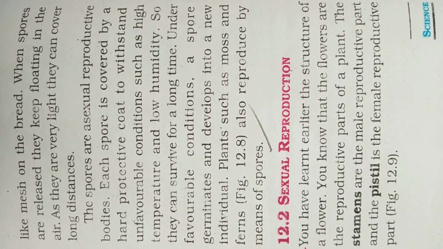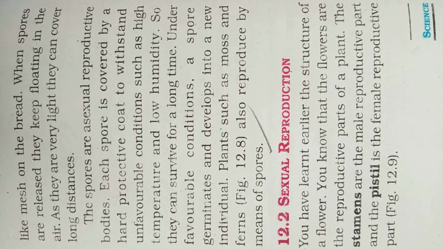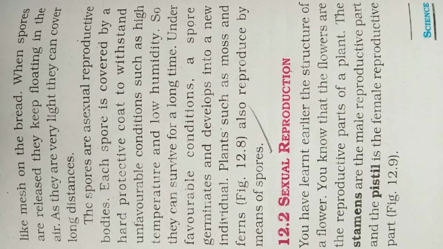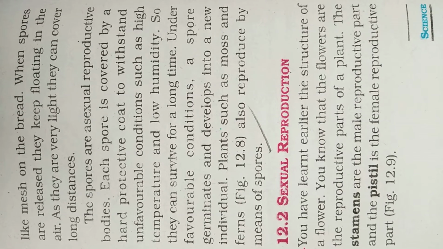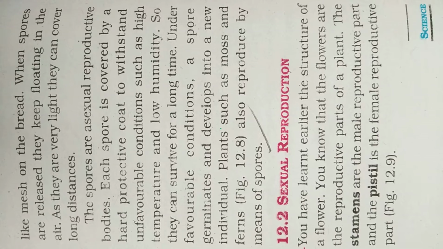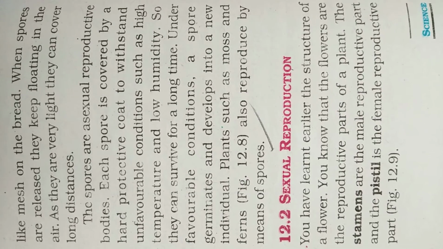The stamen is the male reproductive part and the pistil is the female reproductive part. So there are two parts in the flower, that is stamen and pistil. I will show you the figure of the stamen and pistil. So these are the two reproductive parts of a flower. The stamen is the male reproductive part and the pistil is the female reproductive part.